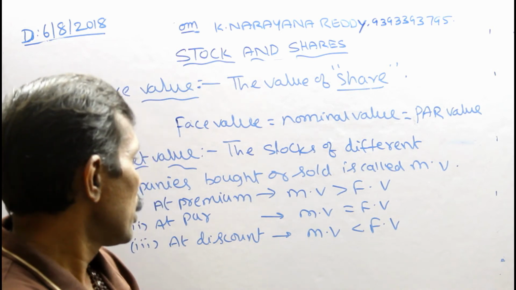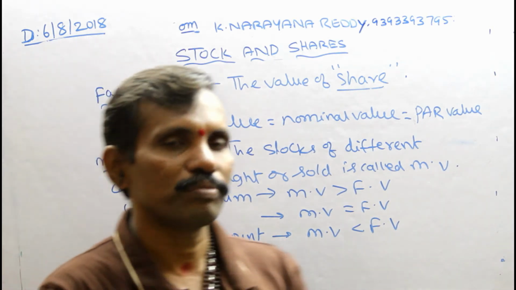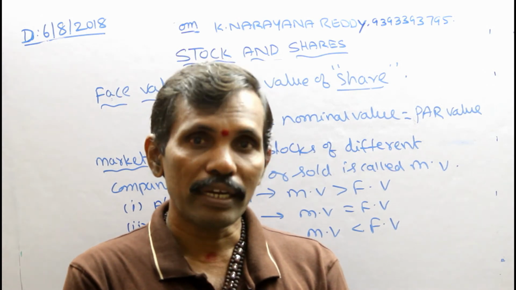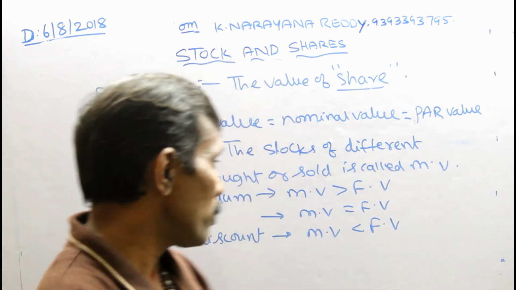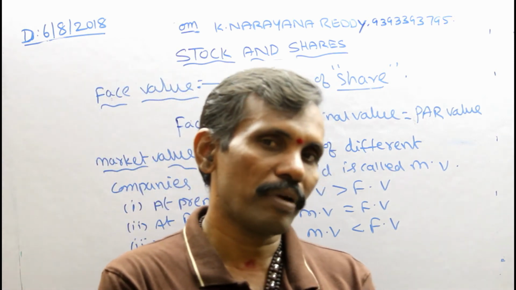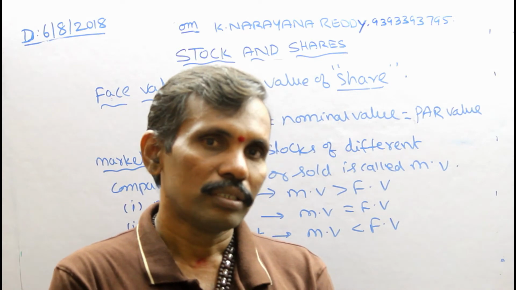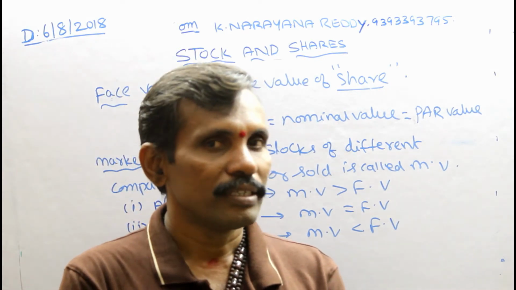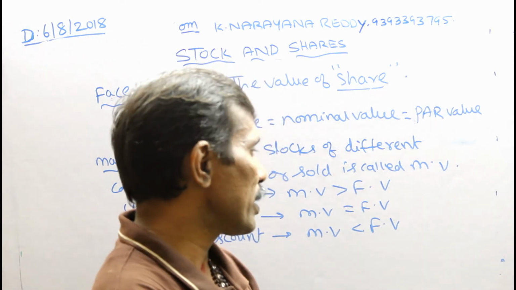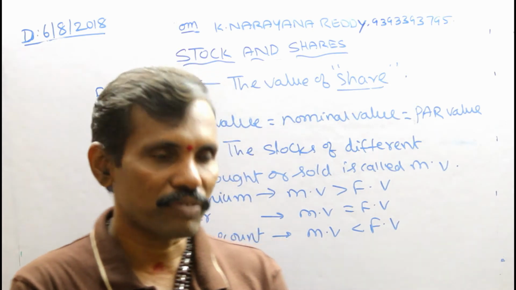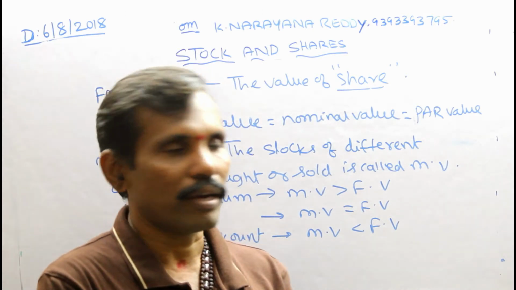And number three is at discount. Discount means market value is less than the face value. Market value is less compared to face value. So face value, the share value, is more compared to market value. Those are the three different types of values in market values.